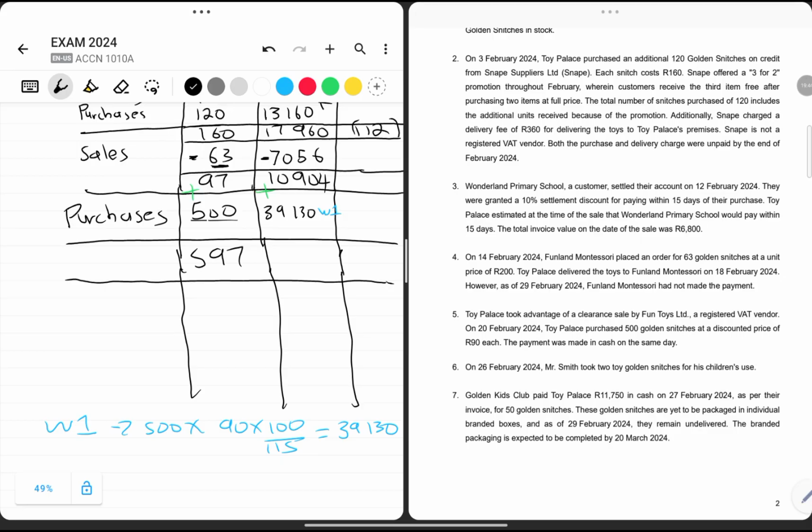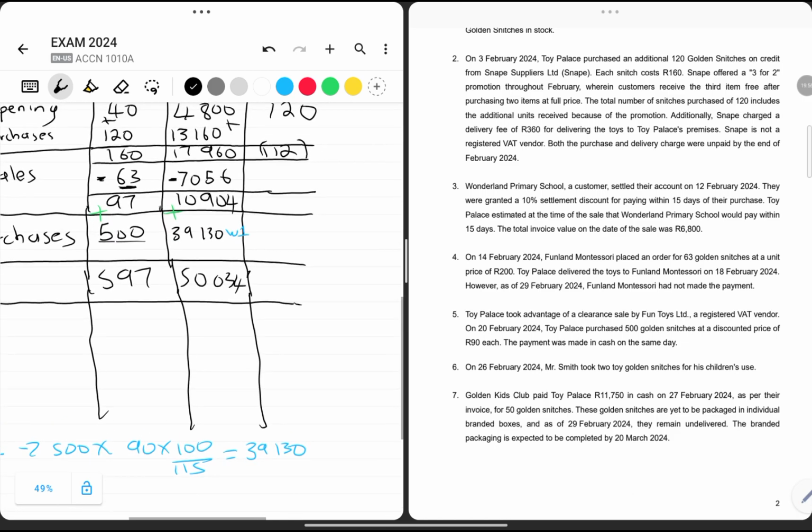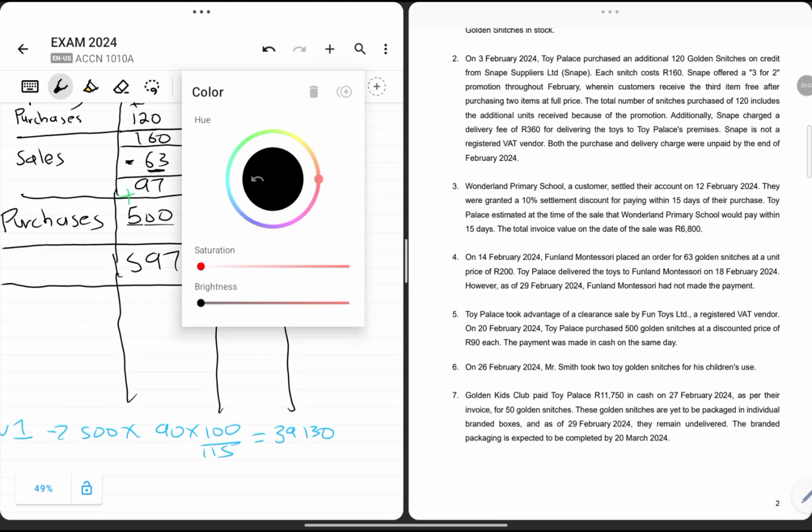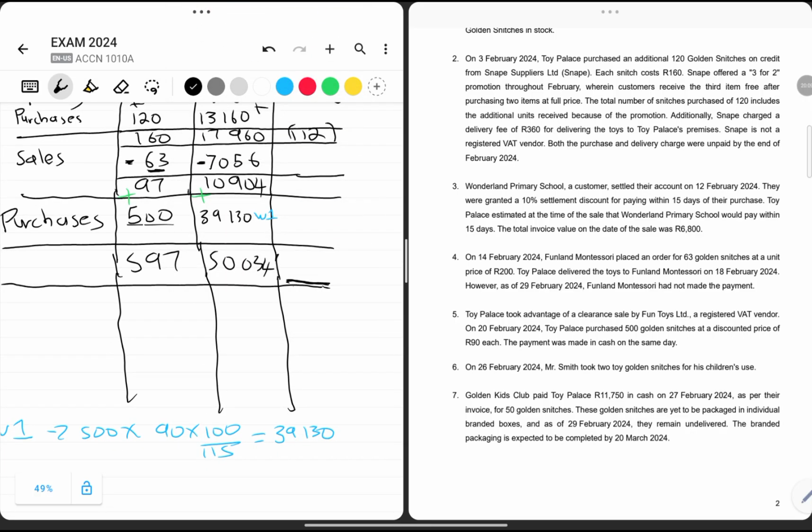Now we need to add also the cost of the 597 units, which is 10,904 plus 39,130, which is going to give us 50,034. So when we want to calculate the weighted average cost, we say 50,034 divided by 597 units. At this point, rounded off to the nearest rand, the weighted average cost is 84 rand.